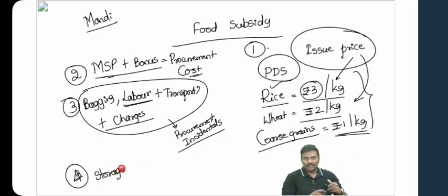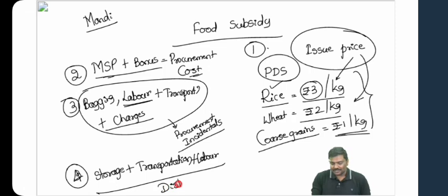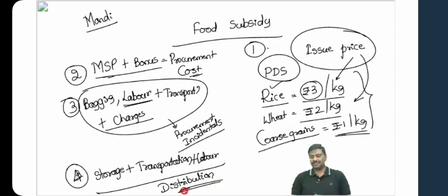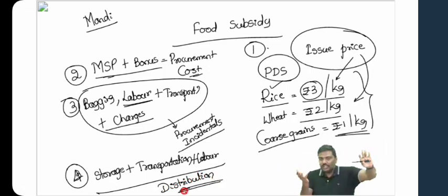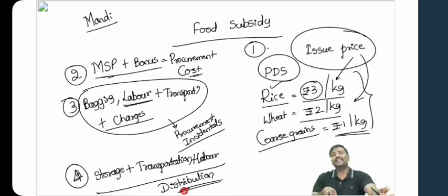Because you're going to use a Godown, you'll have to incur certain storage costs. What about the transportation cost? Again, labor charges, etc. All these are referred to as distribution cost. The food grains will reach the Godown, you will keep the bags there, and then you'll remove the bags, take them to the respective states and start distributing the food grains to the buyers, that is, the beneficiaries. That is basically the idea of a distribution cost.